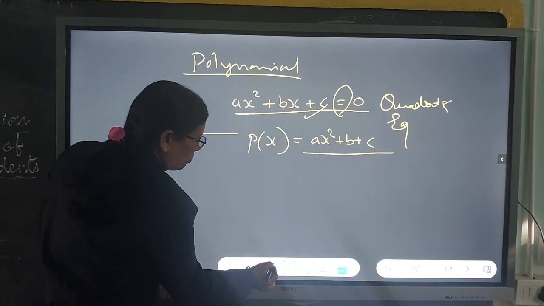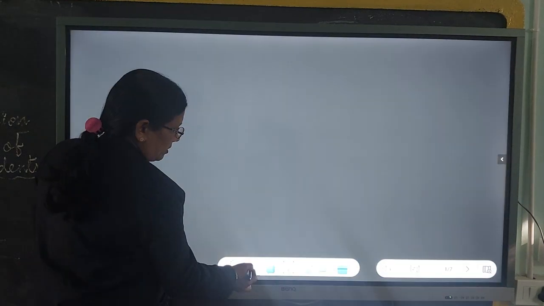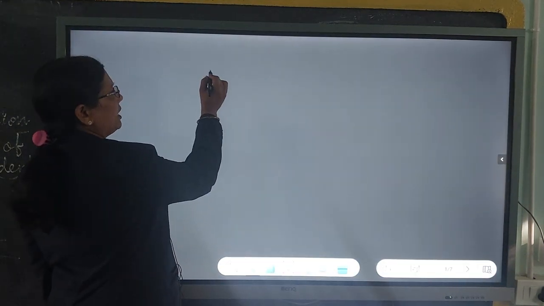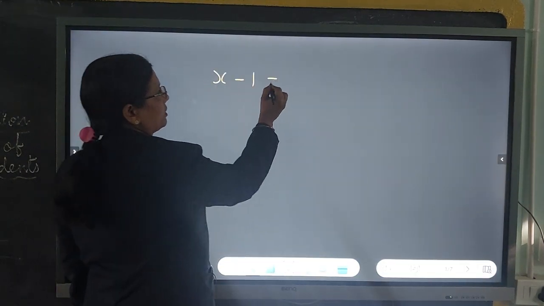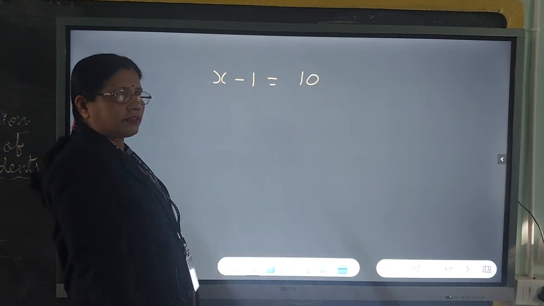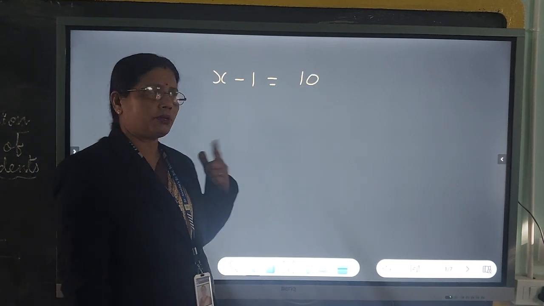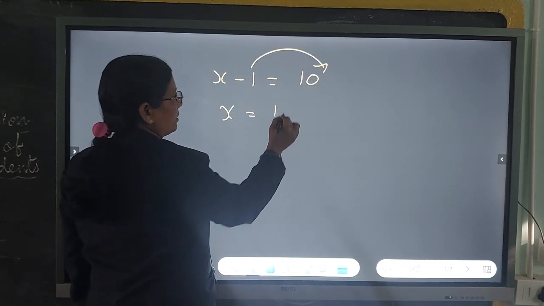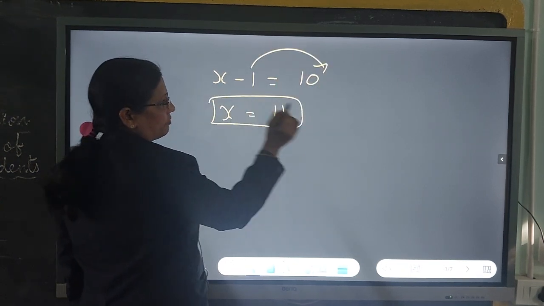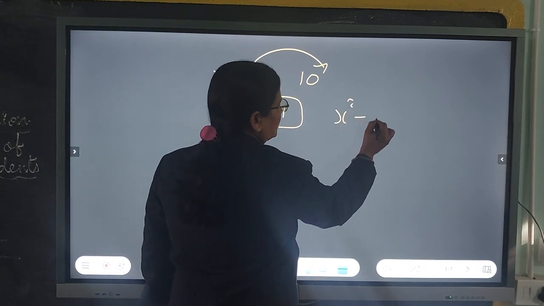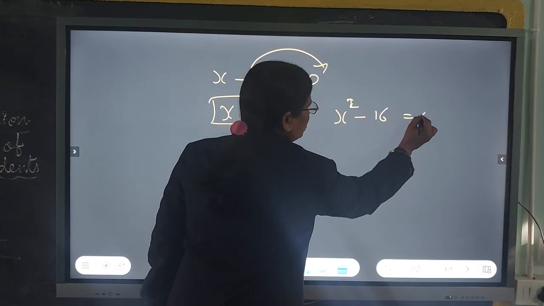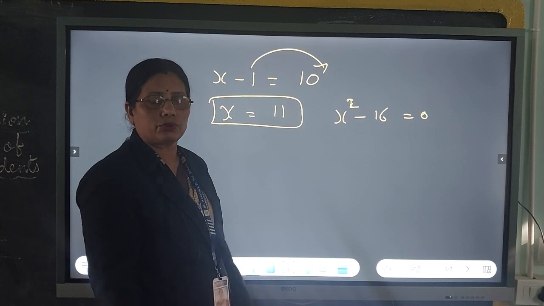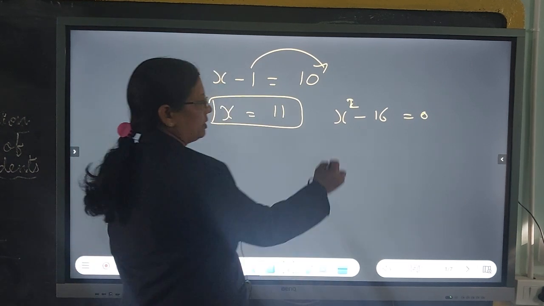Now, I hope you all remember that when I gave you x minus 1 is equal to 10, then for this linear polynomial we had only one answer, that is 11. When I gave you x square minus 16 equals 0, that was taught to you last year as zeros of the polynomial.